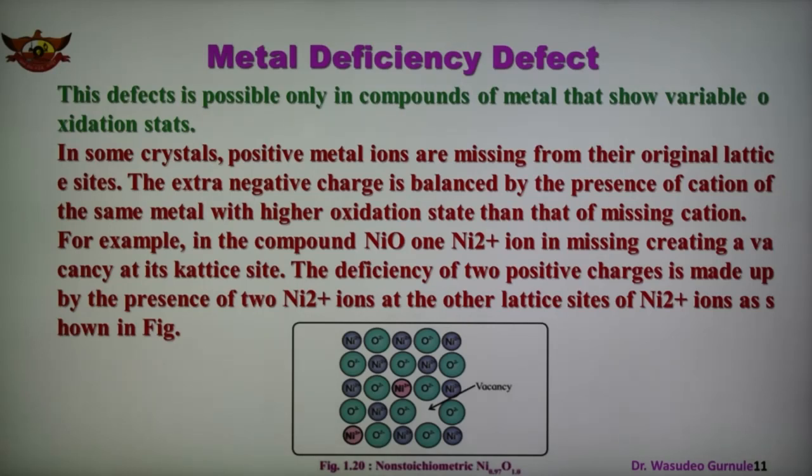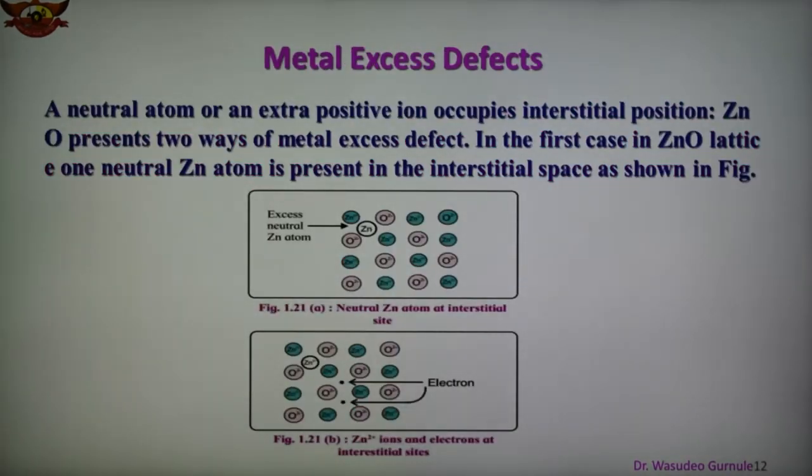So in short we can say that non-stoichiometric compound may have metal deficiency due to the absence of metal ion from its lattice site, and charge is balanced by the adjacent ion having higher positive charge. So this is known as metal deficiency defect. And next one is a metal excess defect. So this is also very important, metal excess.